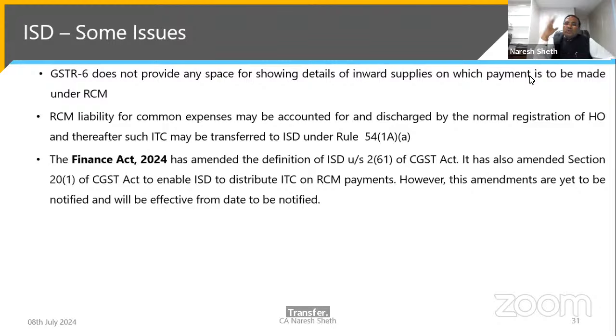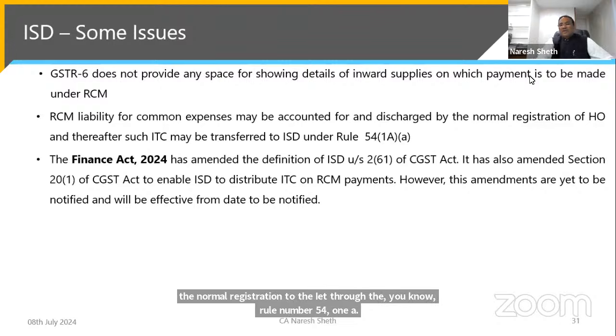What you should do, in my opinion, is discharge it from your normal registration, and then if you want to distribute it, transfer it from the normal registration to the ISD through Rule 54(1)(aa), and thereafter you can distribute it.